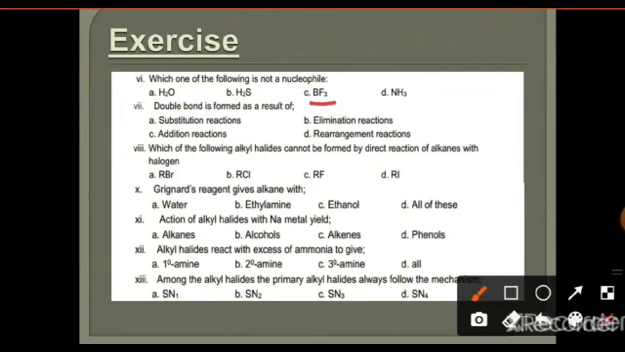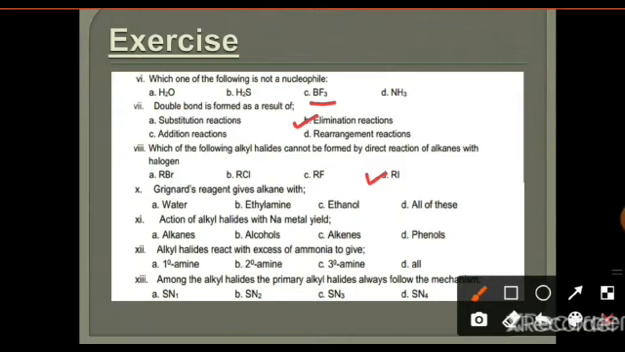A double bond is formed as a result of elimination reaction. Which of the following alkyl halides cannot be prepared by direct reaction of alkanes with halogens? Among these alkyl halides, alkyl iodide cannot be prepared by the direct reaction of alkane, because in this process one of the products is hydrogen iodide, which is a reducing agent, and this reaction is reversible, so we can synthesize it by an indirect method.